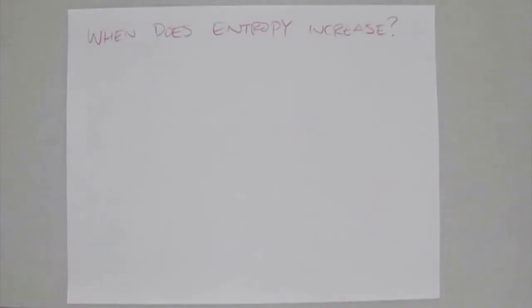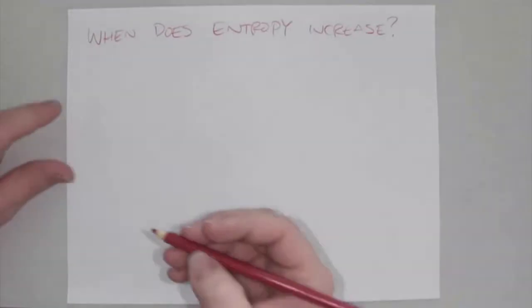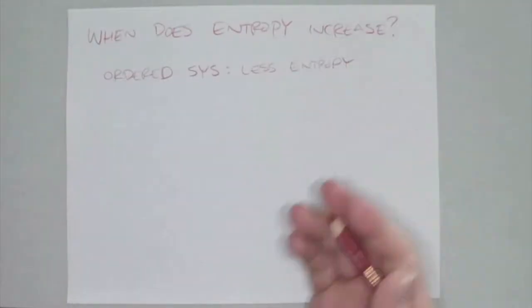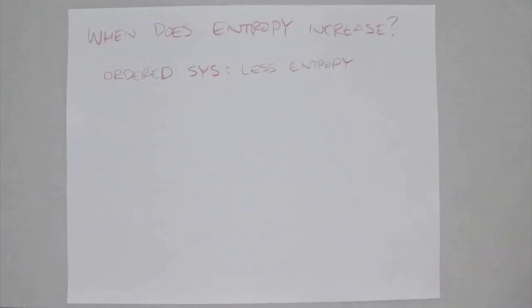Now that we have a term for entropy, we can start thinking about when it increases, or how we actually think of it happening. One way to think about entropy is that an ordered system has less entropy, and in the opposite case, a chaotic or disordered system has more entropy.